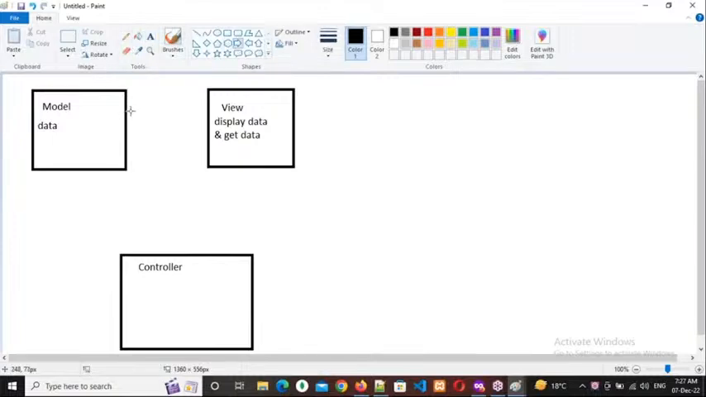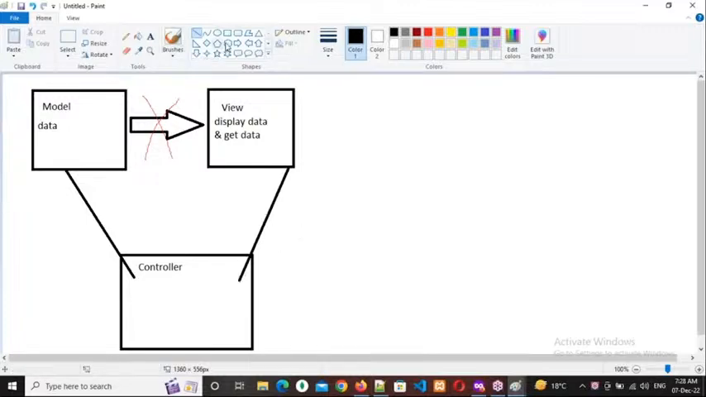Though the data is available in the model, can I send this data directly from the model to the view? Respond, everybody, as per your knowledge. Can I send this data directly from model to view? No, we cannot send this model data directly to the view. Okay, everybody, we cannot send model data directly to the view. So then how can I print it? Here comes the controller. So we need to call this model into this controller, and we need to call this view into this controller.